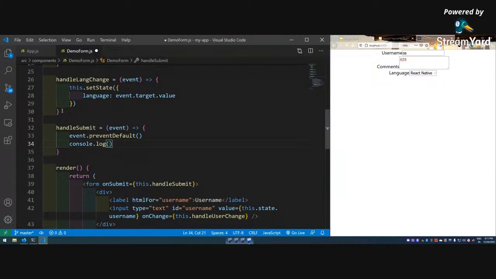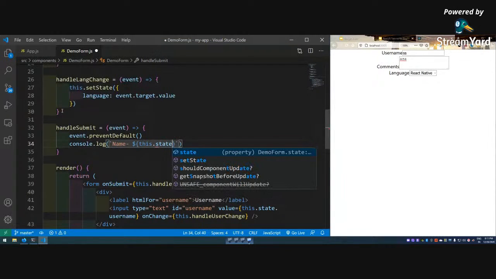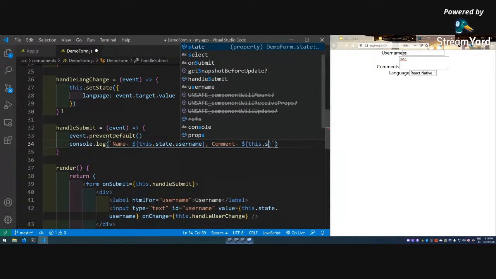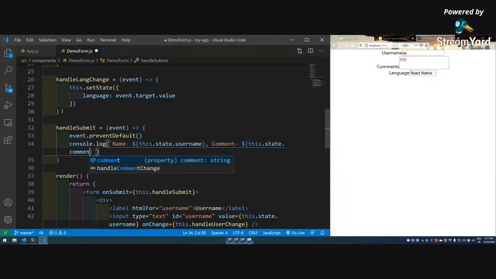So name is this dot state dot username, comment is this dot state dot comment, language is this dot state dot language.